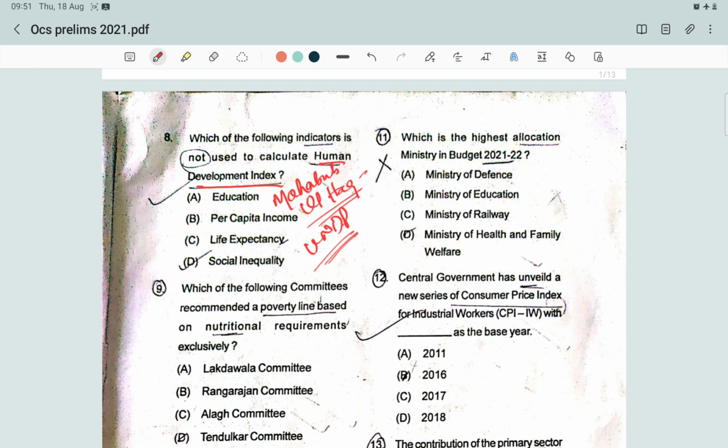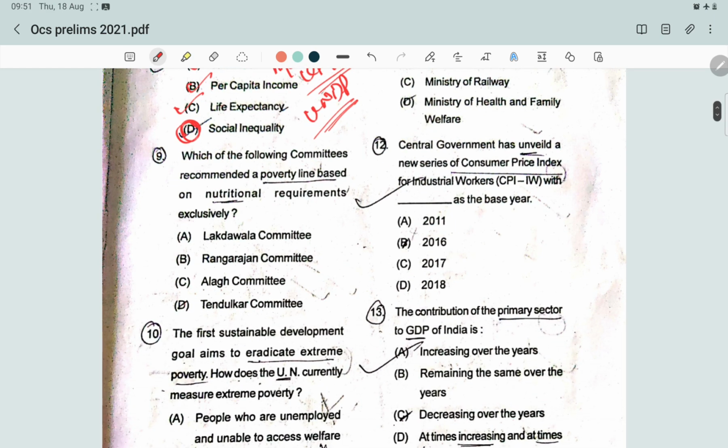What are the indicators? Life expectancy at birth, expected years of schooling, mean years of schooling, and GNI per capita. Life expectancy is an indicator. Per capita income is also an indicator. Education is also an indicator. What is not an indicator used to calculate the Human Development Index is social inequality.